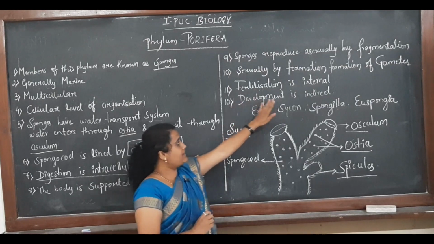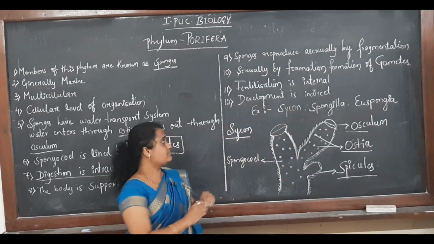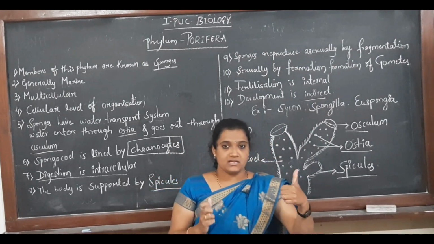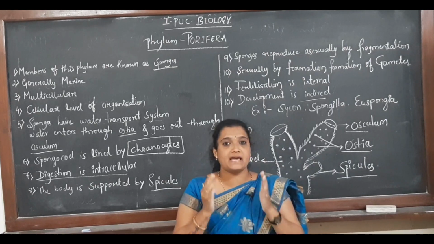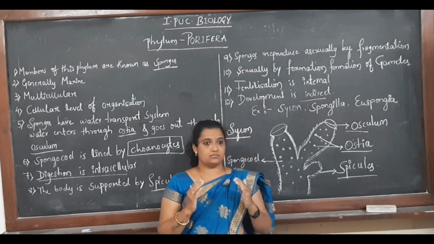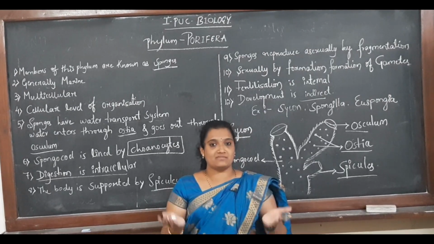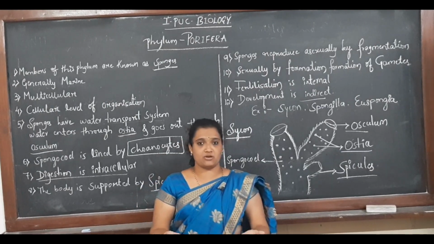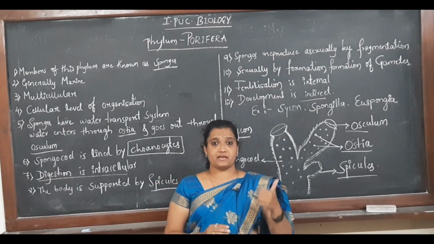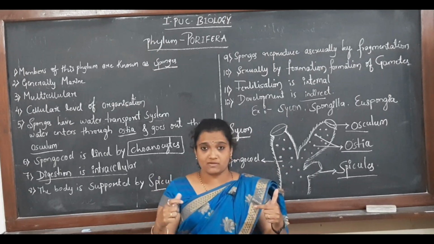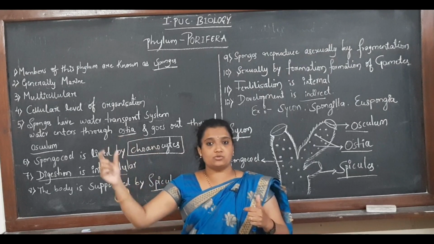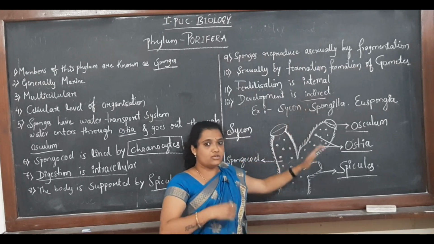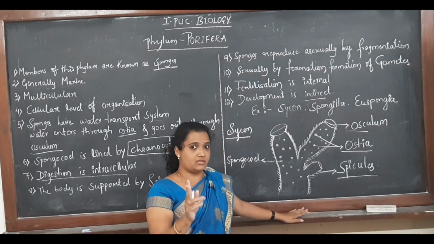Then the development is indirect. In development we have two types, one is direct, another is indirect. Direct development means there is an absence of larval stages. For example, human beings develop directly; we do not have an egg stage, larva stage and so on. Indirect development includes the egg stage, then the egg converts into a larva, then finally the larva converts into the adult. That kind of development we say is indirect development. We human beings have direct development. That is the difference you should remember.